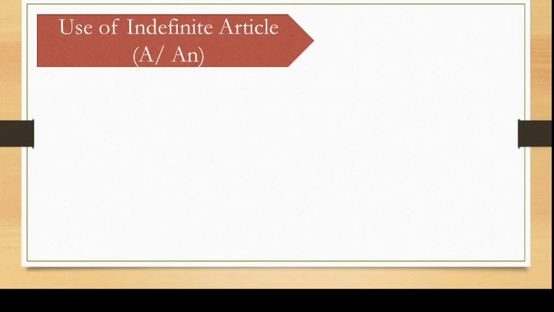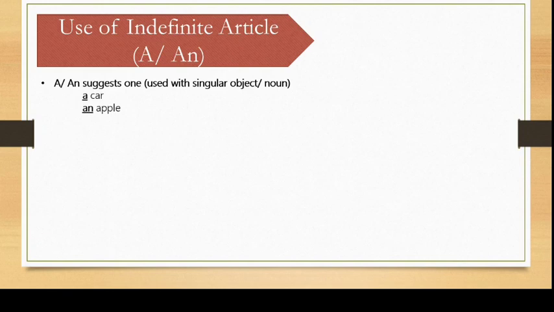That is where we have to use a and an. So a or an suggests one, which means they are used with singulars. For example, a car, an apple. A or an is never used with plural. They are always used with singular objects.